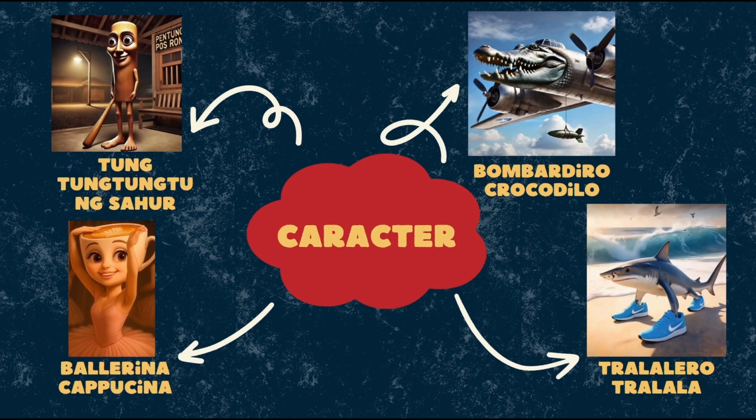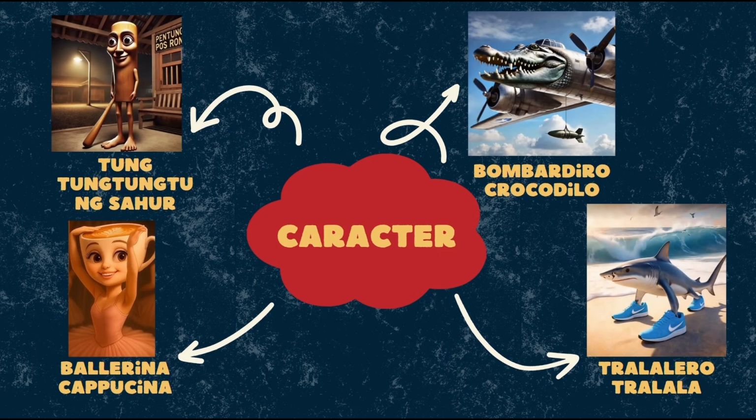He has big eyes and a wood body, like in the picture. The second character is Ballerina Cappuccina, who is Tung Tung Tung Sahur's wife, and she is a beautiful cappuccina.